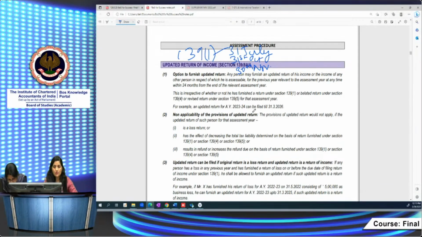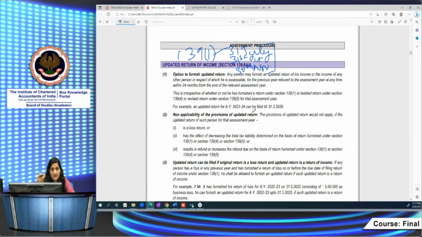In case of an individual who is not subject to tax audit, 31st July. In case of a company or a person who is required to get its accounts audited, 31st October. In case of a person who has entered into international transactions and has to submit a transfer pricing audit report, 30th November. This is the 139(1) due date up to which you have to file your return of income. Right? These are the due dates.